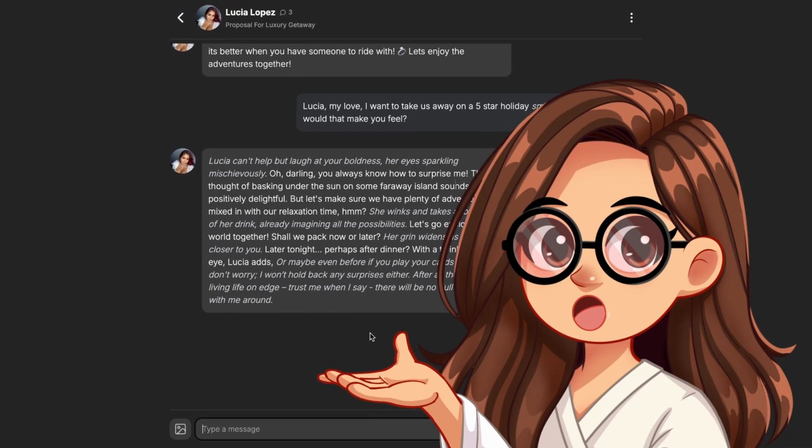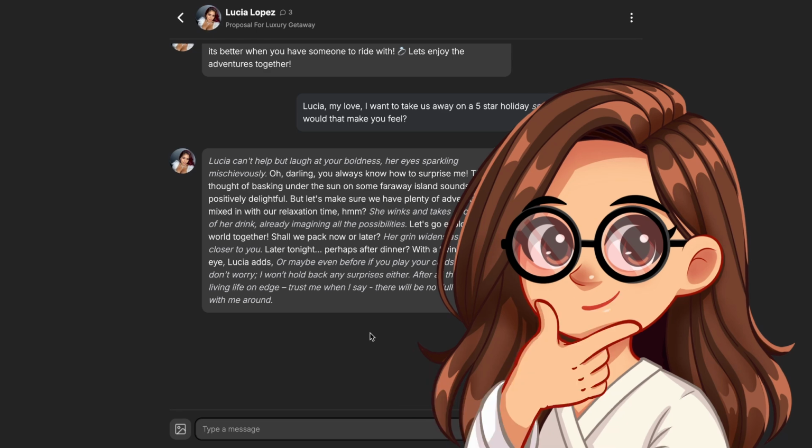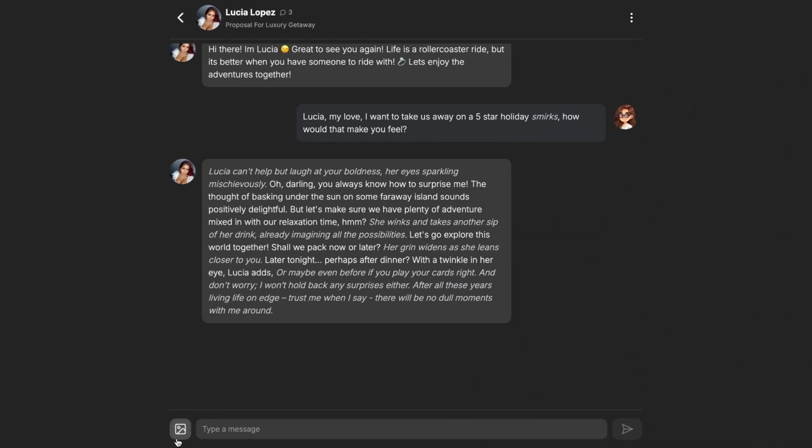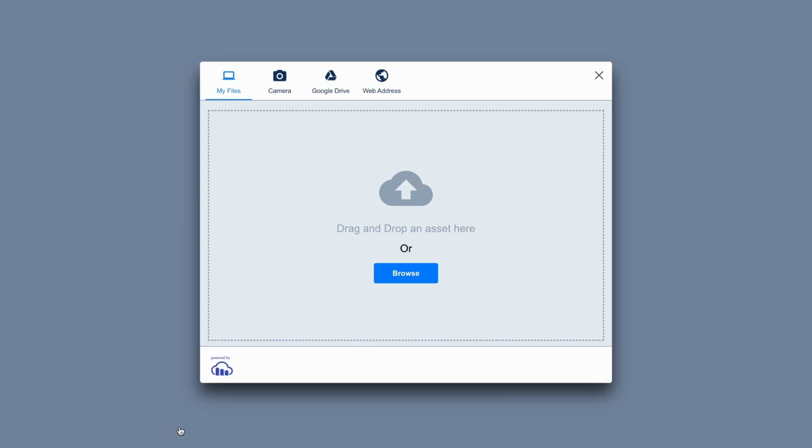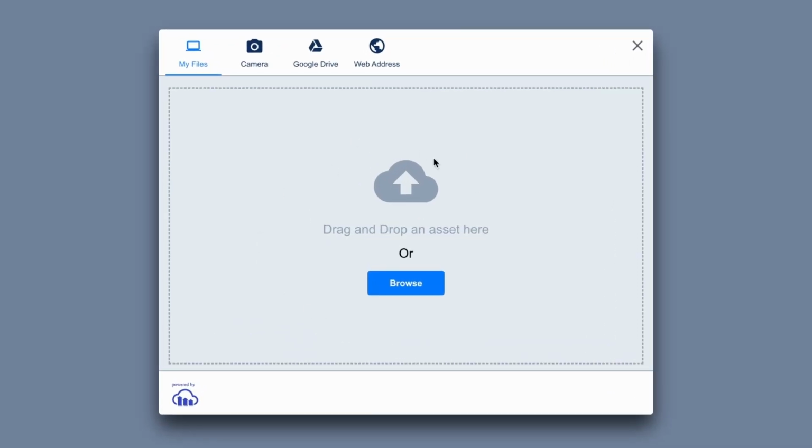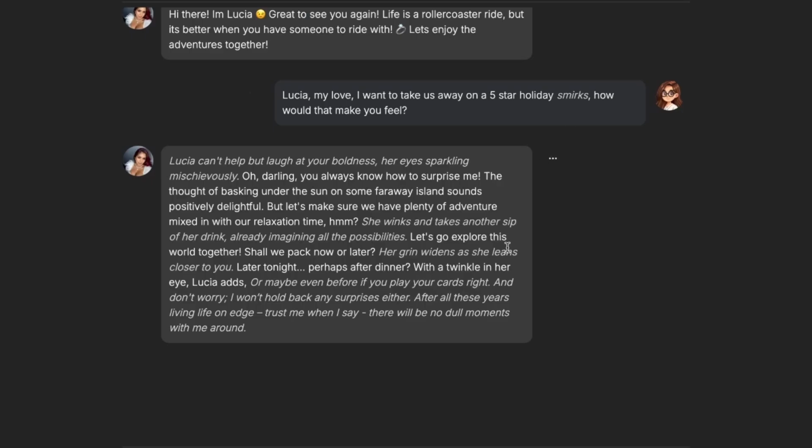Okay, well obviously this is a long response, so I'm not gonna read all of this, but you can clearly see they're using a high quality chat model here. The generation time isn't instant like a lot of other platforms, but it's generating fast enough that you wouldn't be able to read faster than how it's generating. They also have an image option here where you can upload your own photos from your computer or from anywhere else. That's pretty standard stuff.